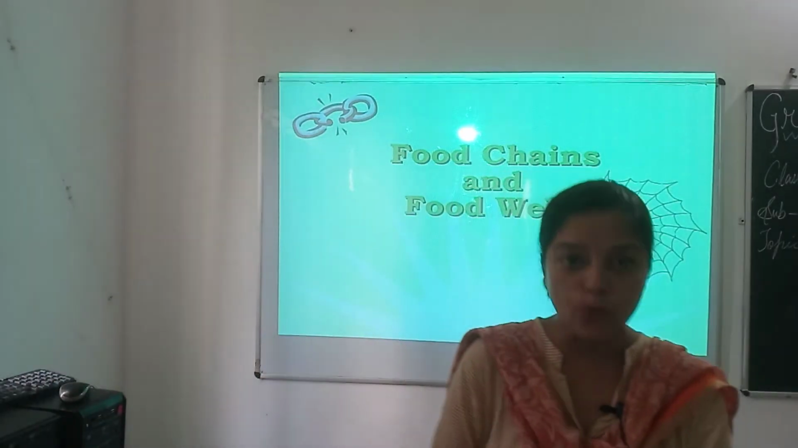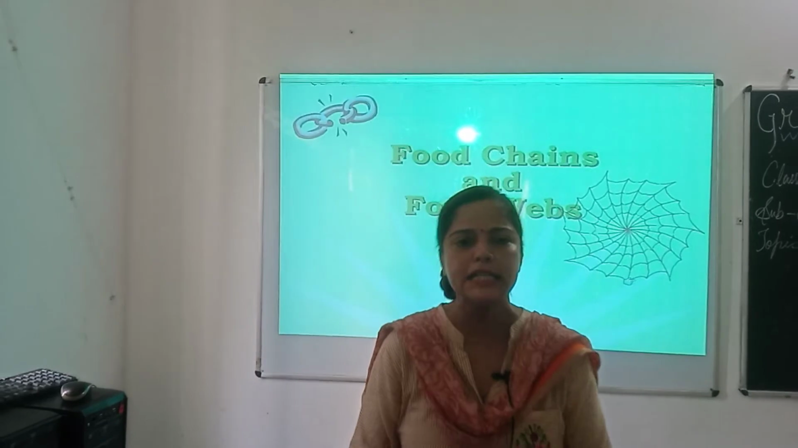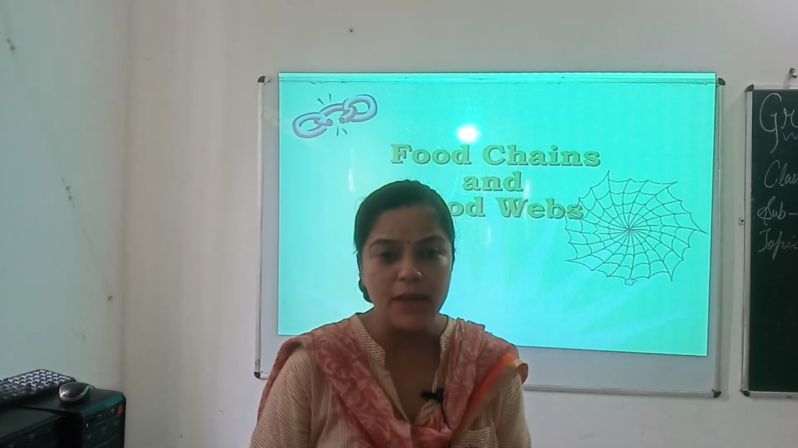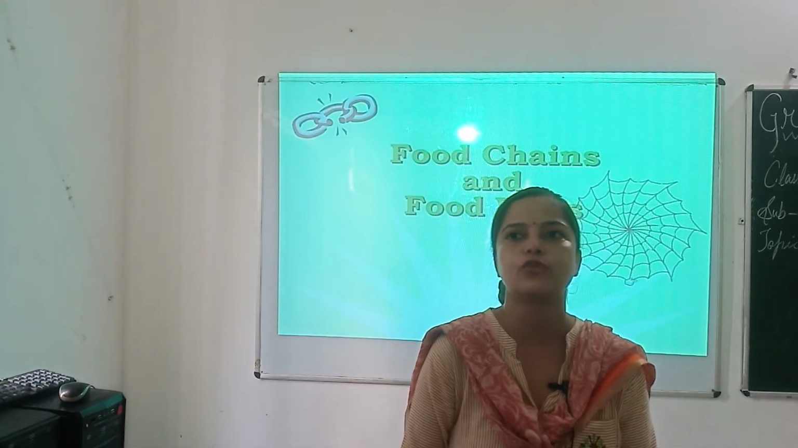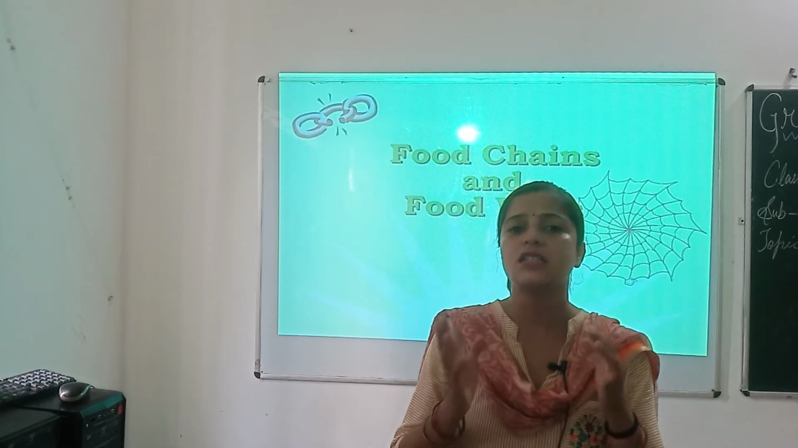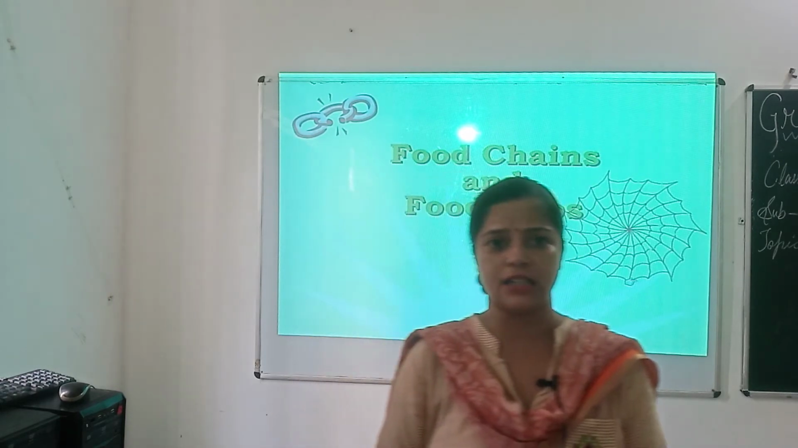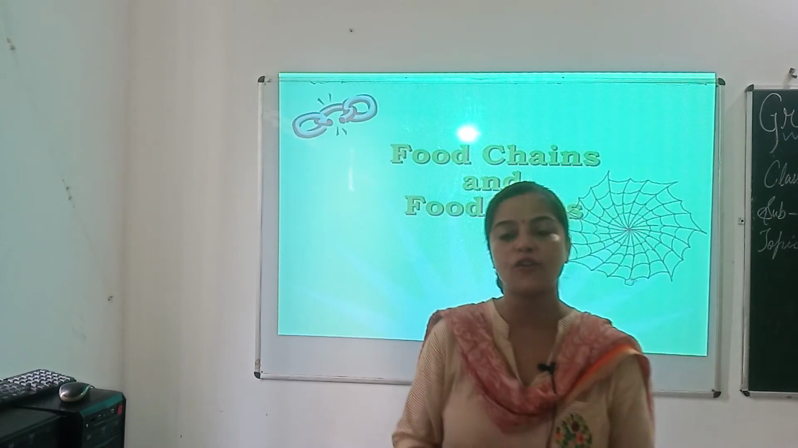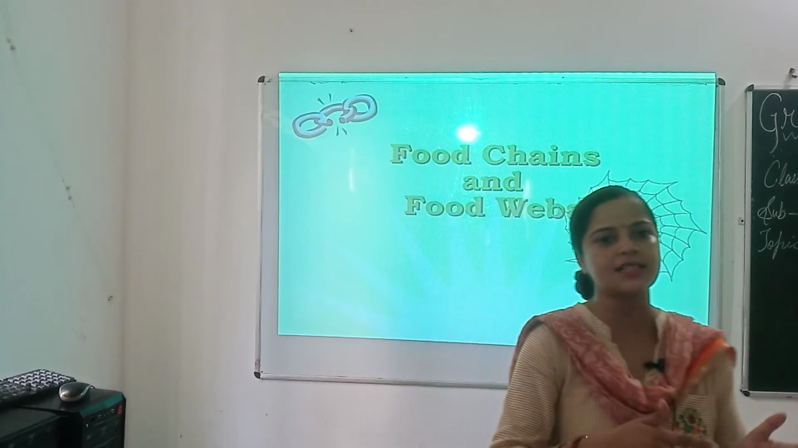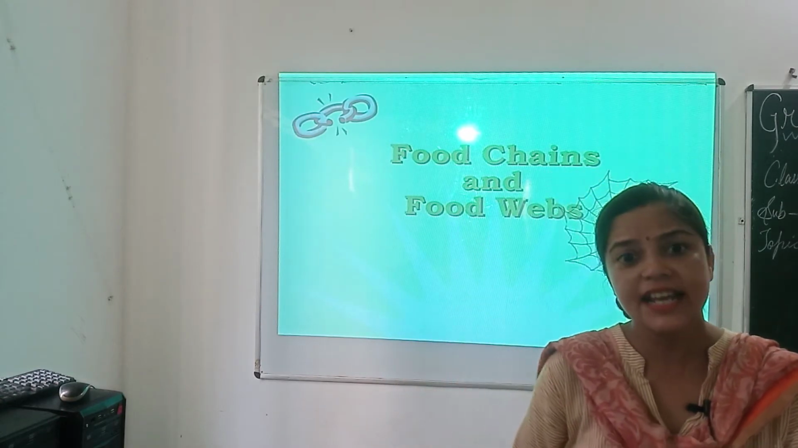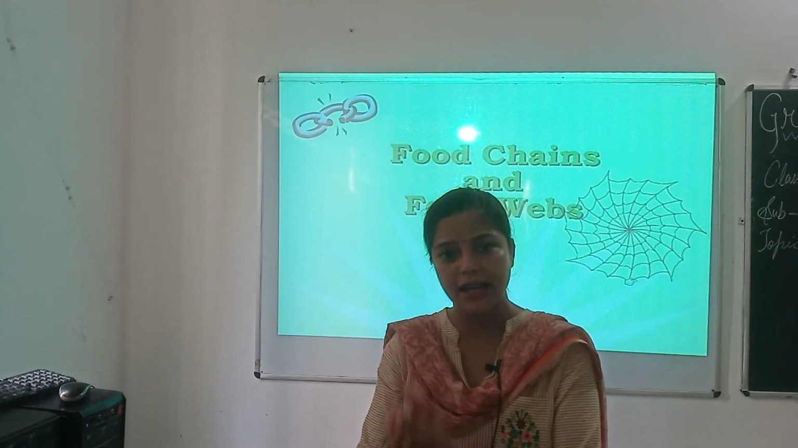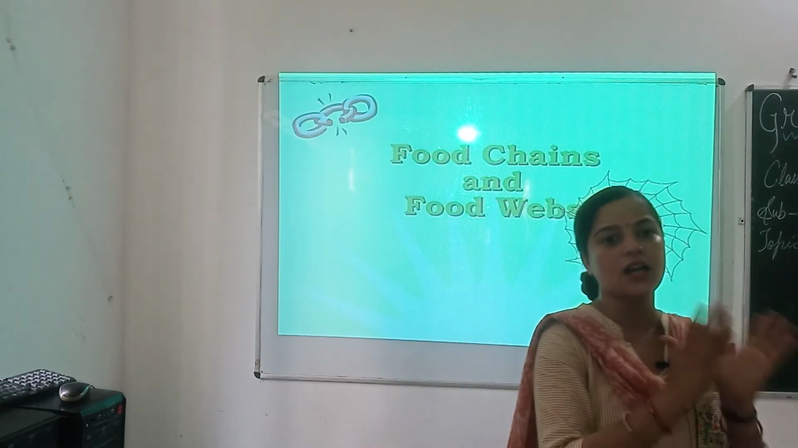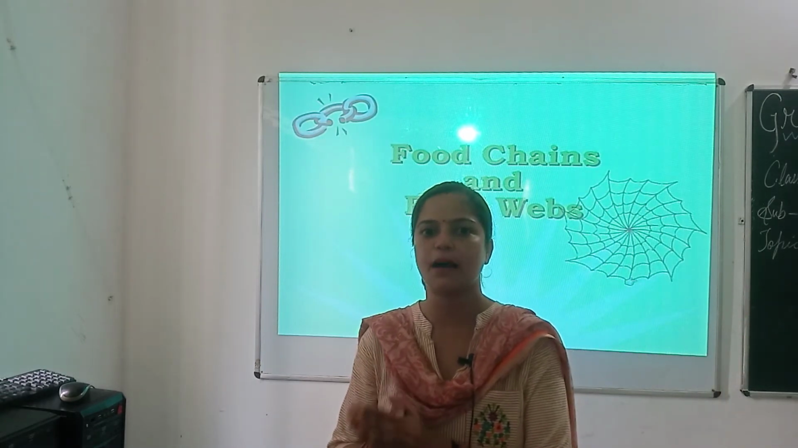When I talk about food chain, what is a food chain? A series of organisms linked together by the process of eating and being eaten for food is called a food chain. An example is grass, that is a producer, is eaten by deer, that is a herbivore, and deer is eaten by a lion, that is a carnivore. This represents a simple food chain: grass is eaten by deer, deer is eaten by lion.